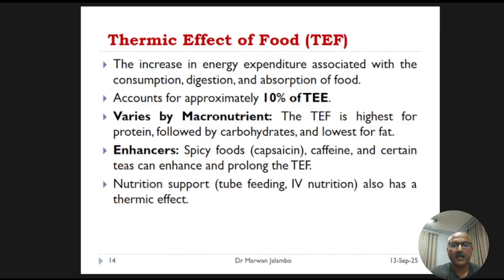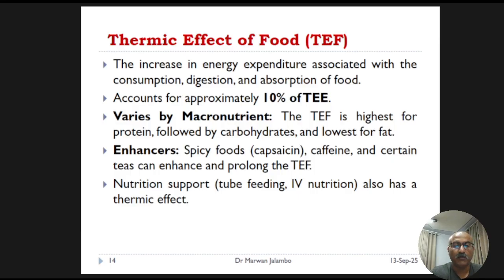Certain substances, like capsaicin in spicy food and caffeine, can also enhance and prolong the thermic effect of food. It is also important to remember that clinical nutrition support like tube feeding or IV nutrition also has a thermic effect.